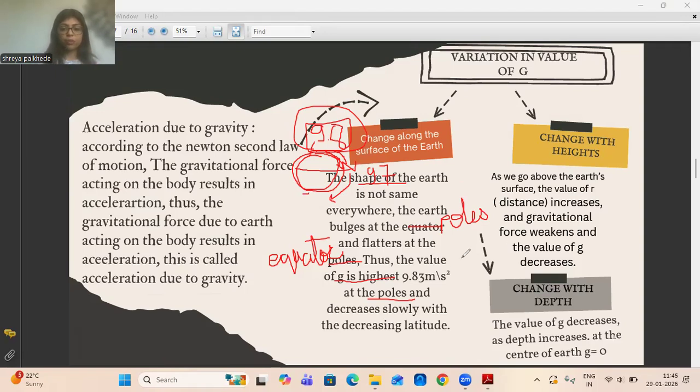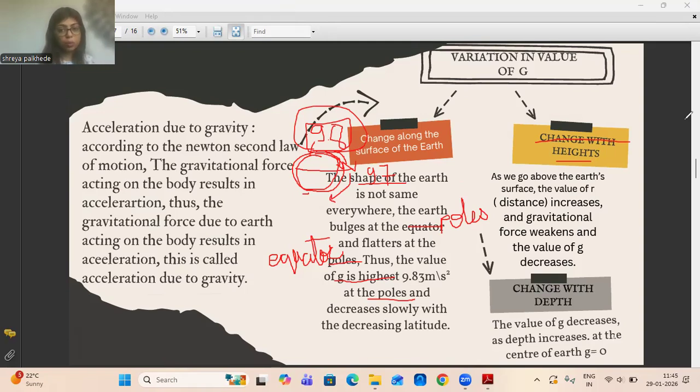Okay, now as we change with heights, as we move away, it is a very commonsensical concept that as we move away from the surface of the Earth, the value of g will keep decreasing, not increasing, because the center of the Earth is the center of attraction, where there is a center of mass, right?